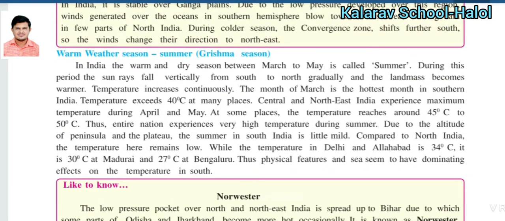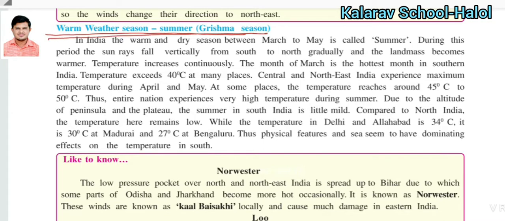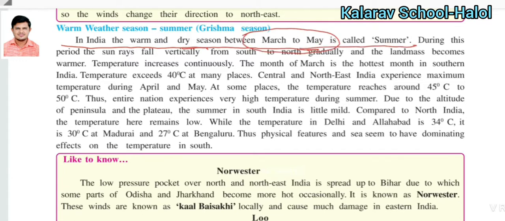After that, the warm and dry season is called the summer season, known as the Grishma season. What is called the summer season in India? The warm and dry season between March to May is called summer. During this period, sun rays fall vertically, moving gradually from the south to the north, and the landmass becomes warmer. Temperature increases continuously during March to May.